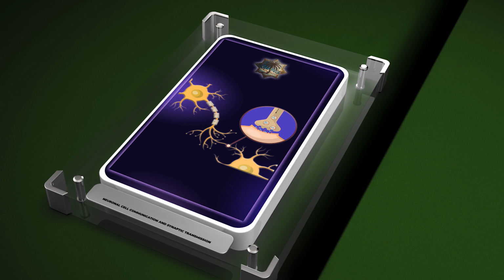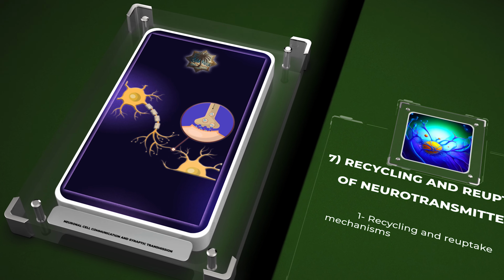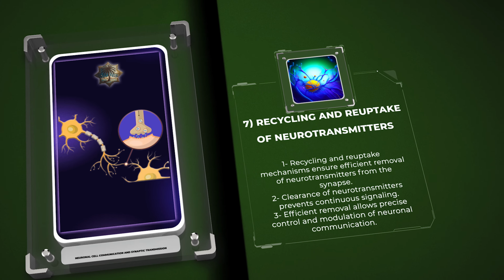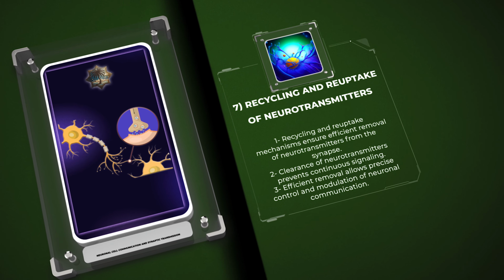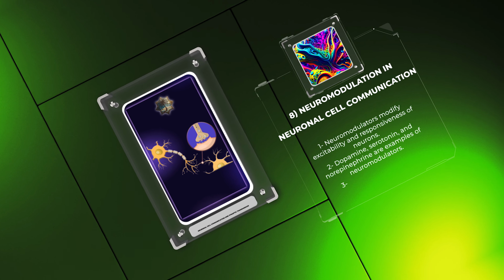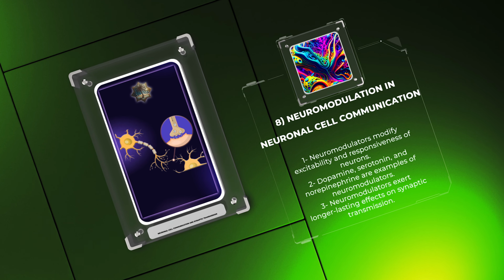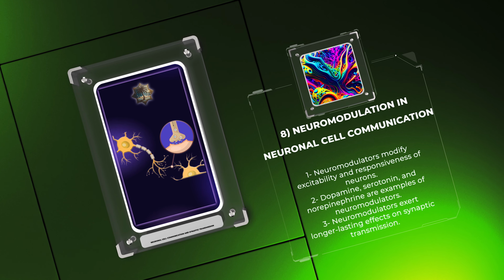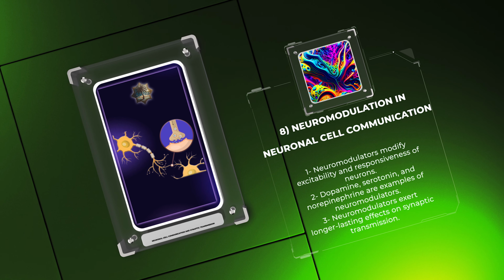After neurotransmitters have fulfilled their role in synaptic transmission, they need to be cleared from the synapse to prevent continuous signaling. Recycling and reuptake mechanisms ensure the efficient removal of neurotransmitters from the synapse, allowing for precise control and modulation of neuronal communication. In addition to the direct effects of neurotransmitters on postsynaptic cells, neuromodulators also play a significant role in shaping neuronal communication. Neuromodulators, such as dopamine, serotonin, and norepinephrine, modify the excitability and responsiveness of neurons, exerting longer-lasting effects on synaptic transmission.